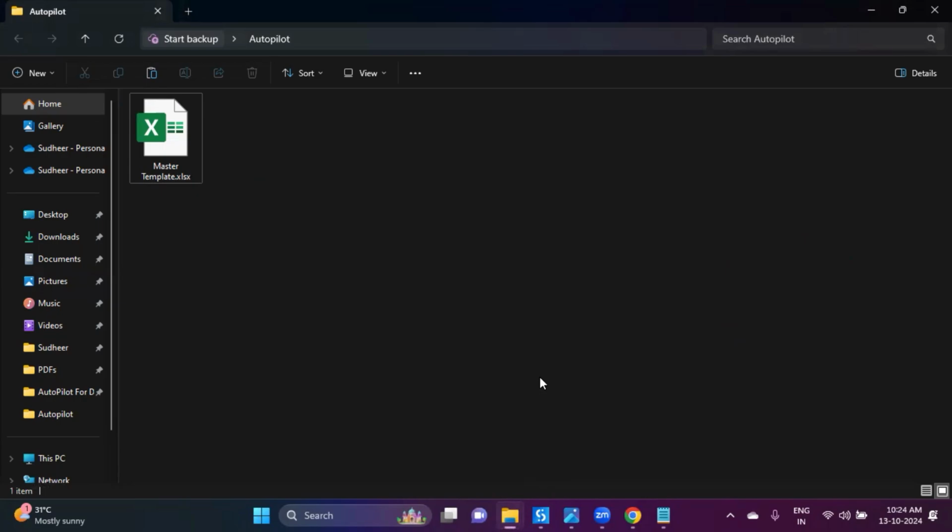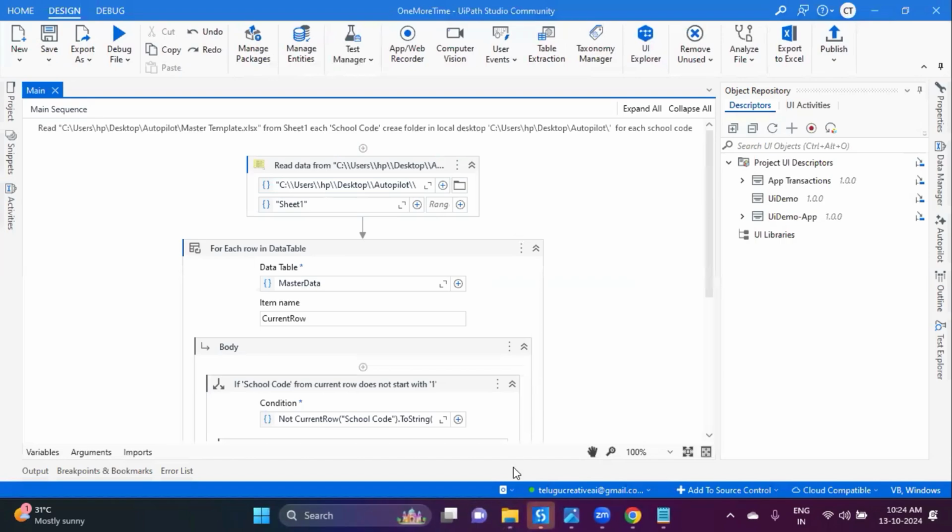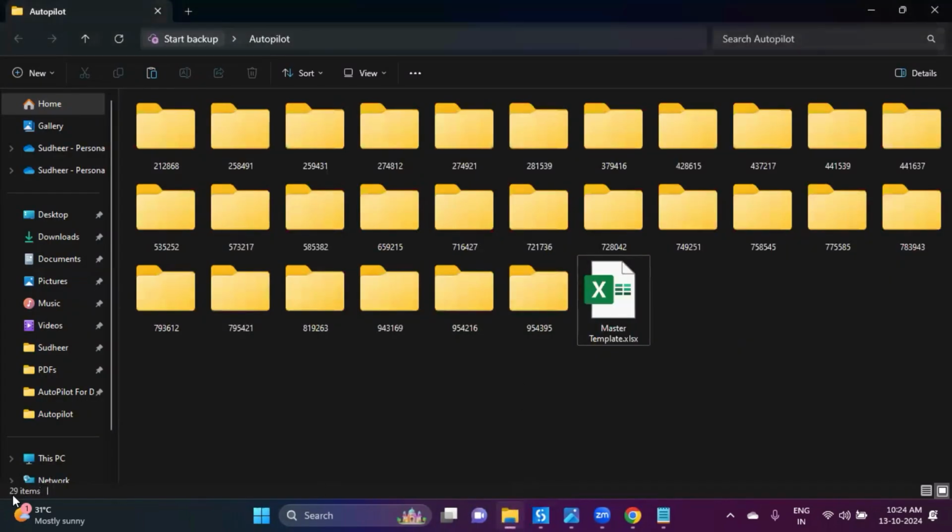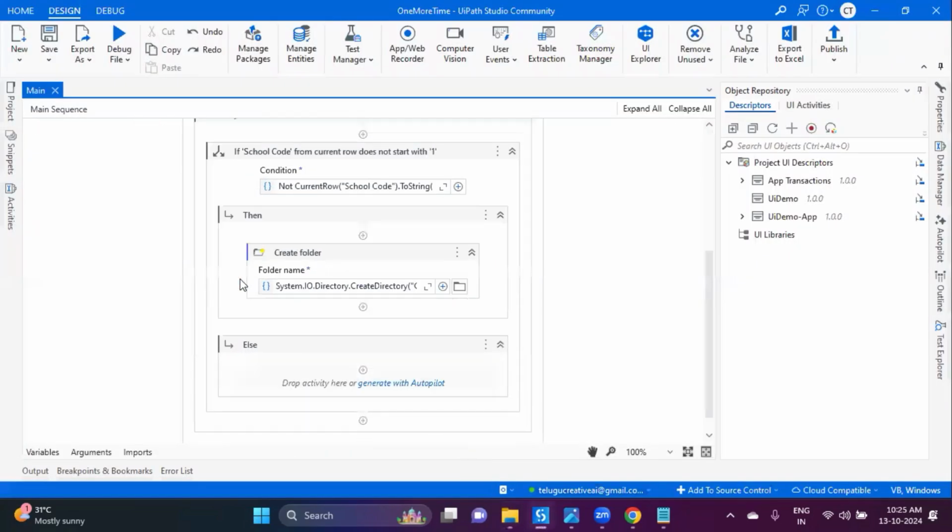The if condition within that we didn't write; autopilot wrote it automatically based on the prompt. See here how many? 29. If you remove this one, 28 only. So you don't find any folders starting with one.